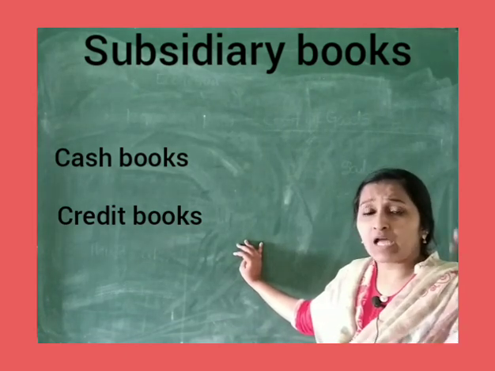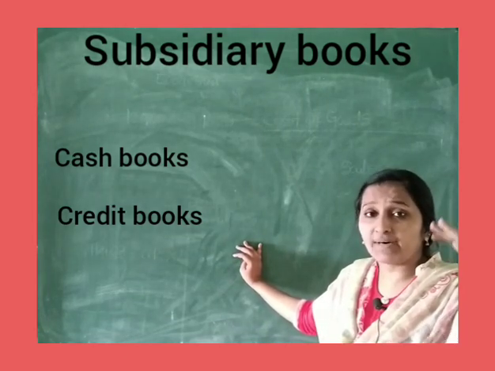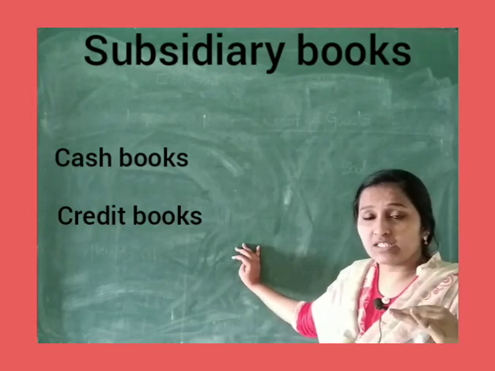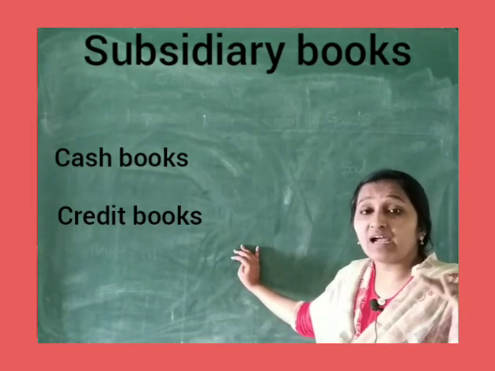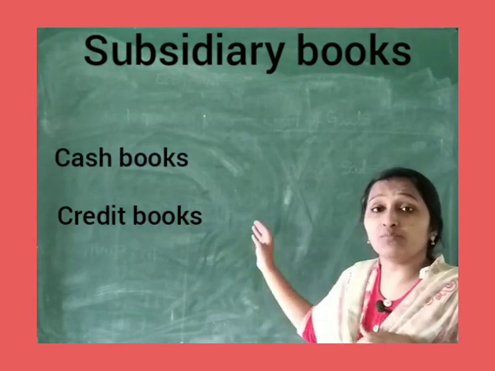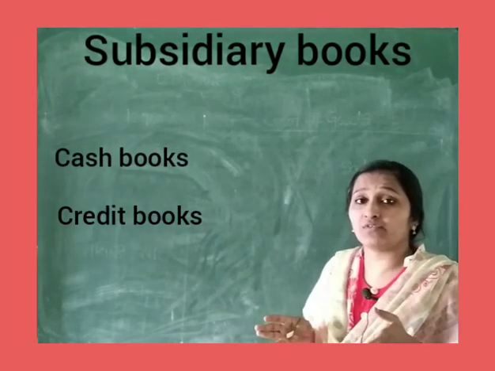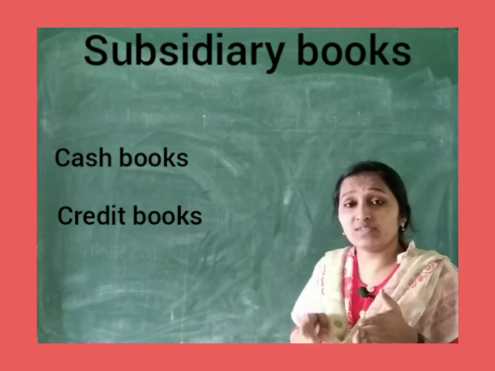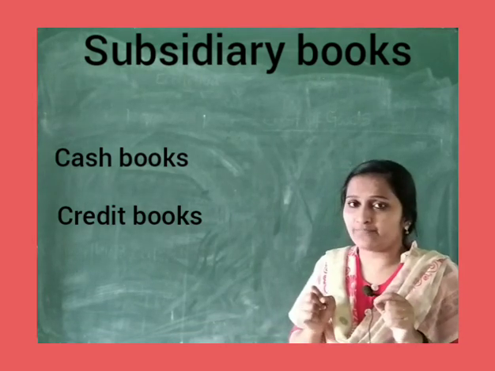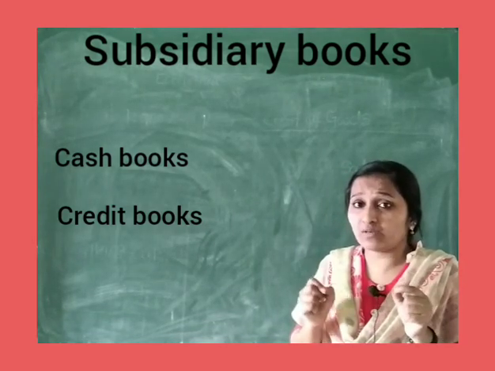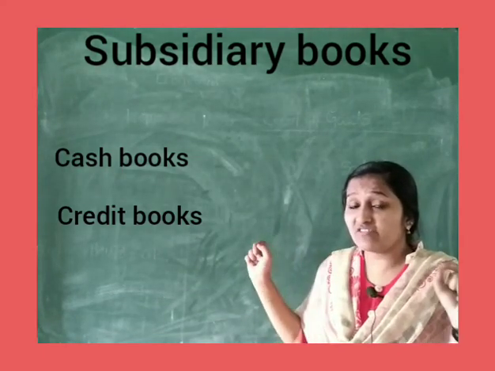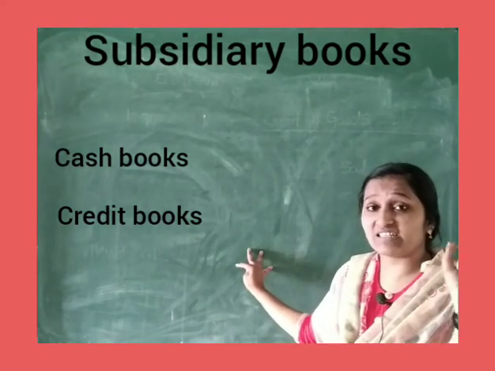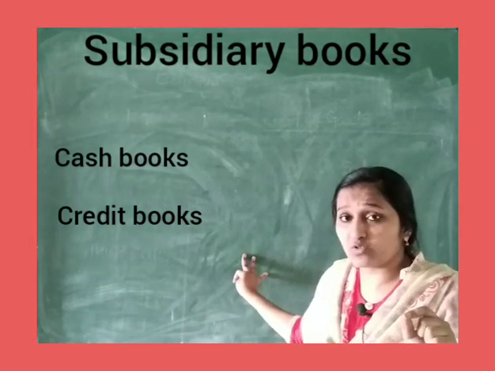So in the same way, apart from the cash book, all the remaining books, purchase, sales, purchase return, sales return, bills payable book, bills receivable book, and journal proper book, are maintained by the accountant to enter transactions related to credit. Keep it in your mind, I am stressing the words cash, credit, cash, credit. A cash entry is a transaction which occurred on the basis of cash.